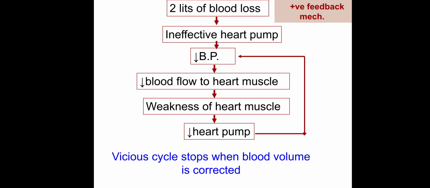The example for the positive feedback mechanism: when the body meets 2 liters of blood loss, it produces an ineffective heart pump. This ineffective heart pump will lead to decreased blood pressure. This decreased blood pressure shows a decrease in the blood flow to the heart muscle and weakness of the heart muscle. This weakness of the heart muscle will lead to a decrease in the heart pump. This decrease in the heart pump also decreases the BP. The vicious cycle is continuous, and the vicious cycle stops when the blood volume is corrected.